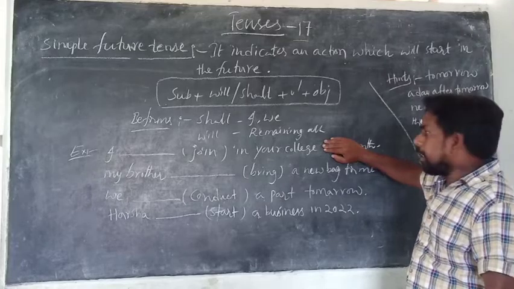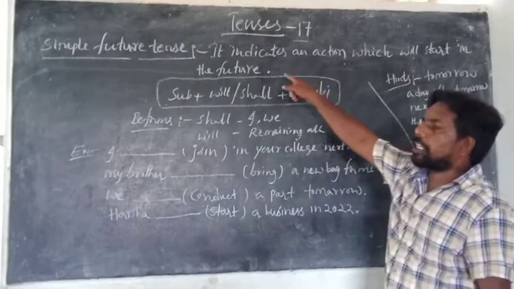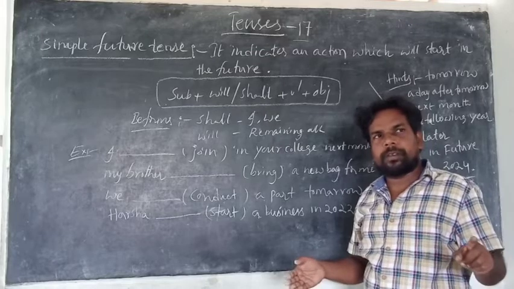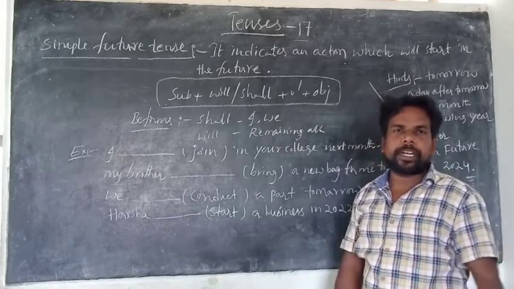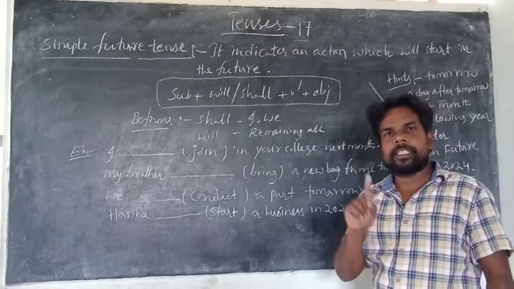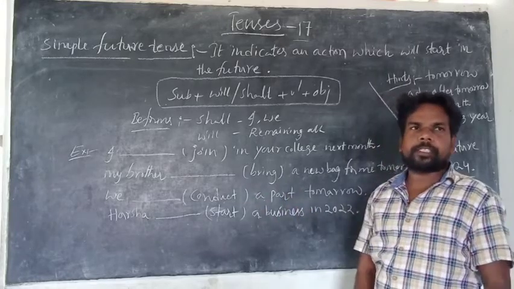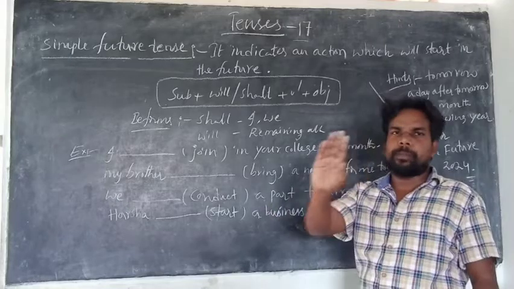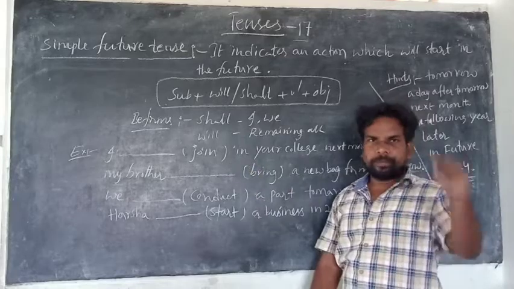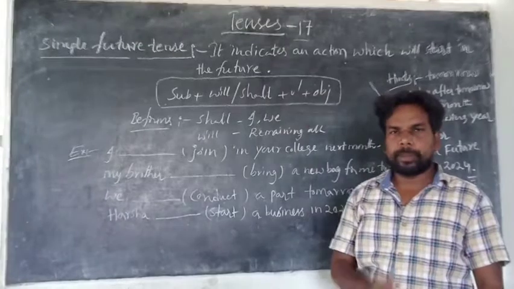Is it clear? When there is an exact time indication which refers to the future, we should write the sentence in which tense? Simple future. Without having any time indication which refers to the future, you can write simple present tense. Is it clear what I am saying? Because simple present tense indicates future actions, and simple future also indicates future action. So when there is a time indication, you can write simple future. Without any time indication which refers to the future, you can write simple present tense. This is the difference between simple present tense and simple future.